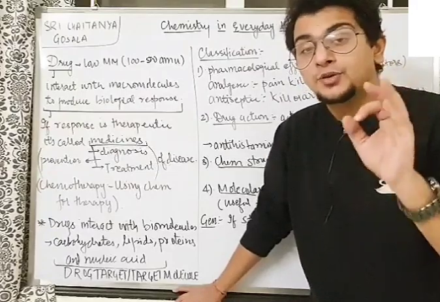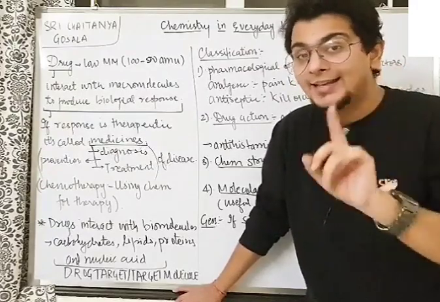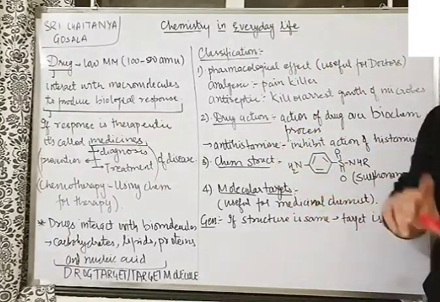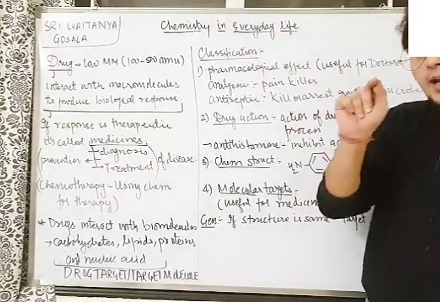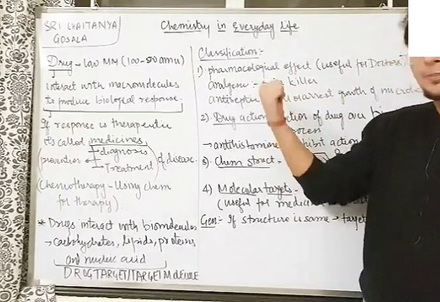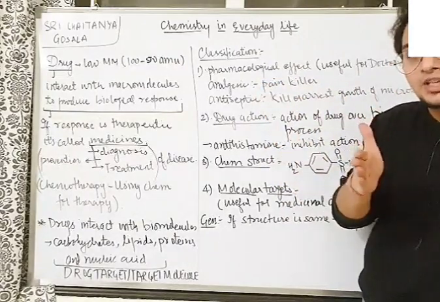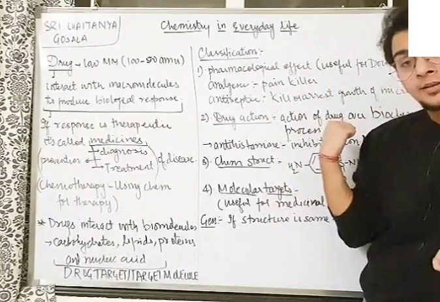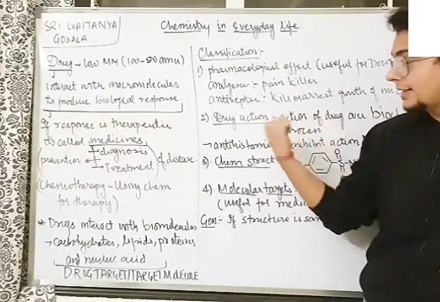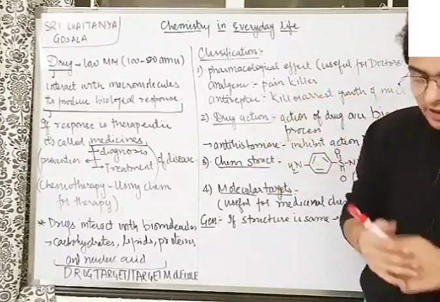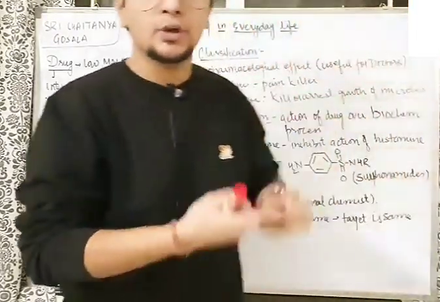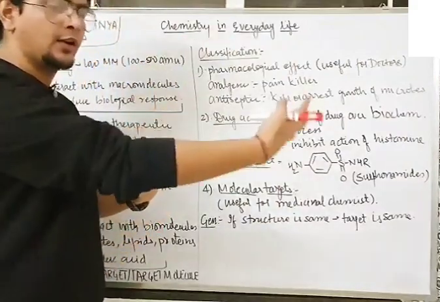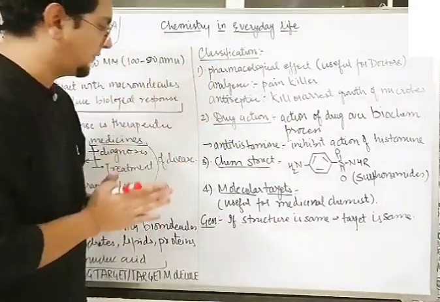So whenever they give you an anti-allergent drug, most of them are antihistamines. So understand, anti-allergent means it attacks the allergy, that is the pharmacological effect. So anti-allergent classification is a pharmacological classification. What does it do? It inhibits histamine. It inhibits histamine, that is the drug action. So understand, drug action means what is the biochemical process. What is the pharmacological effect? The effect you see of the drug on the body, that is the pharmacological effect.